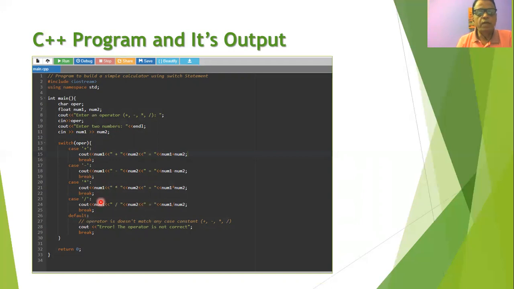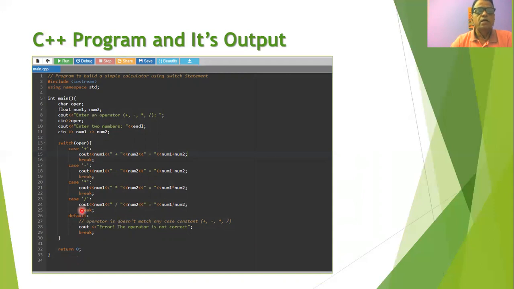If none of the values get matched, then the default block of statements will be executed, where we are going to print the error message. And finally, we will return a 0 value to our main function because our main function is declared of the type integer.